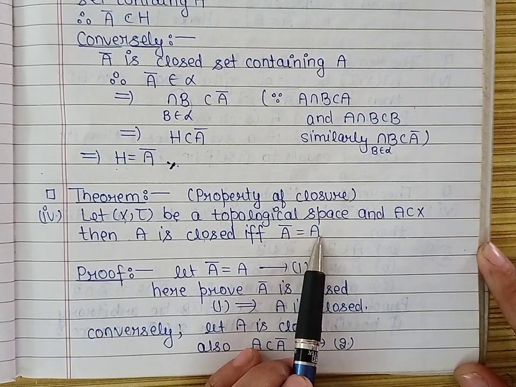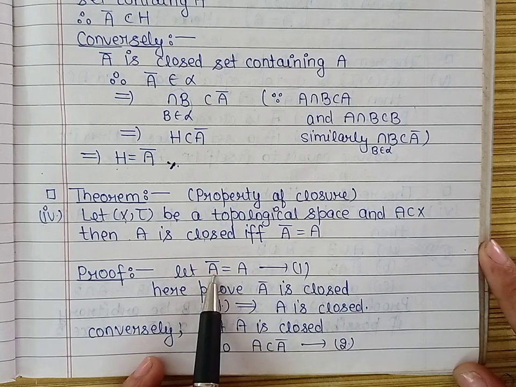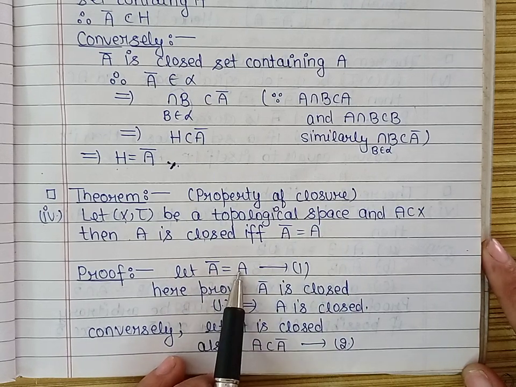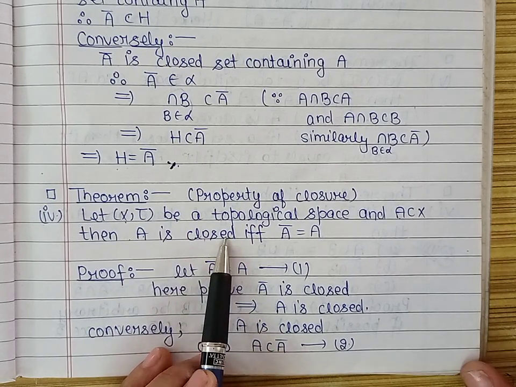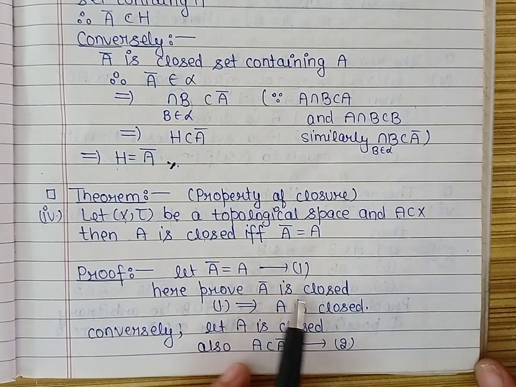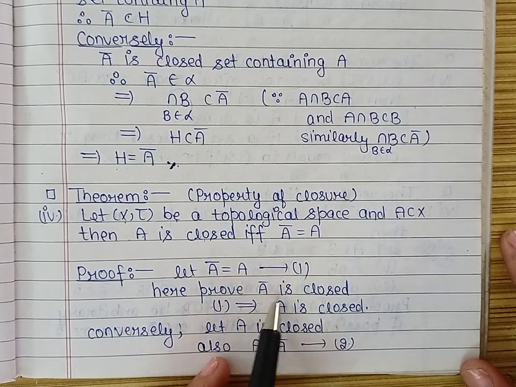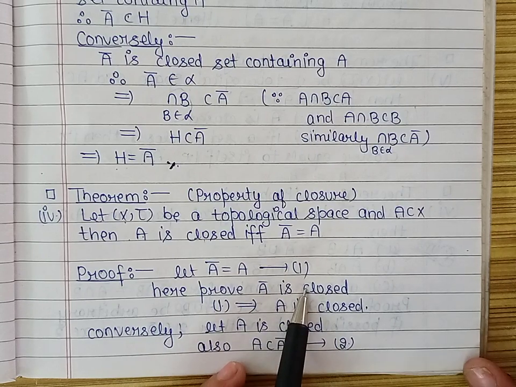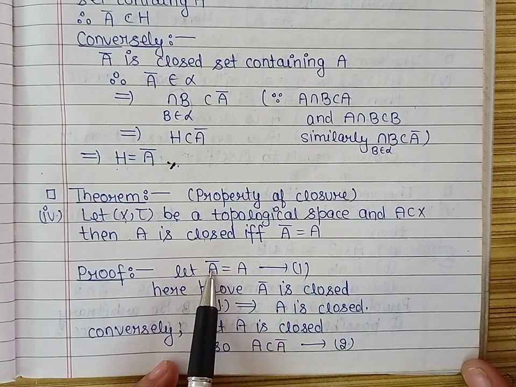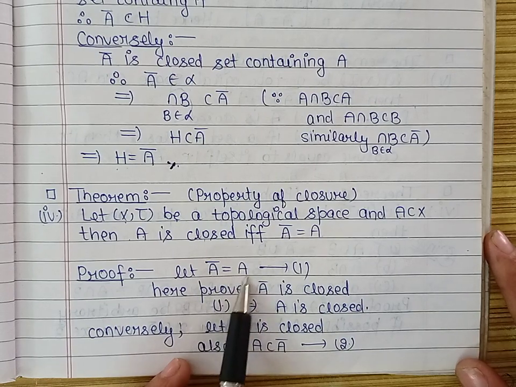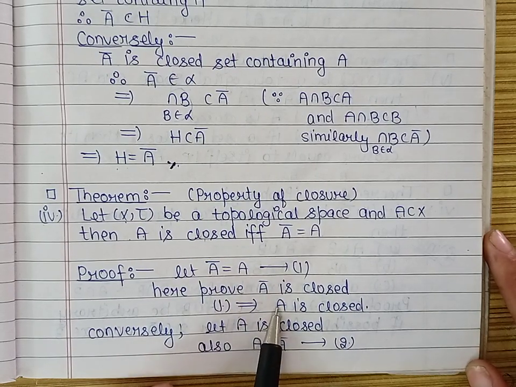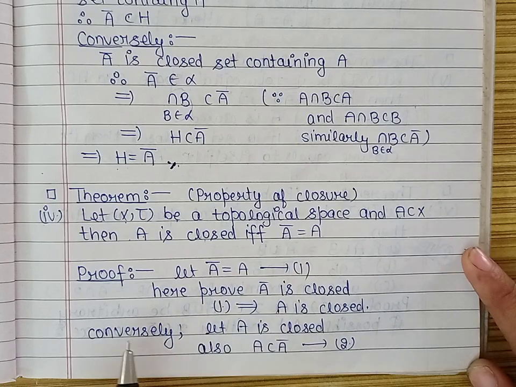Firstly, let us take A closure is the same as A, and we are to prove that the set A is a closed set. Now firstly you will have to prove that A closure is closed. Now because closure is closed and this is equal to the set A, therefore the set A is also closed. Now we will do the converse.